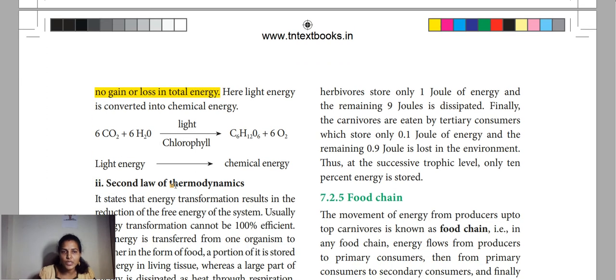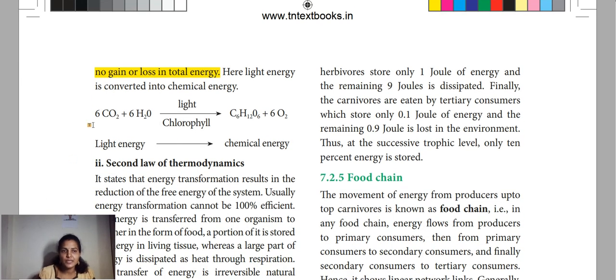Just look at this equation, and I can explain it easily. Six molecules of carbon dioxide are utilized, 6 molecules of water are also utilized, and it traps the sunlight with the help of the chlorophyll pigment.